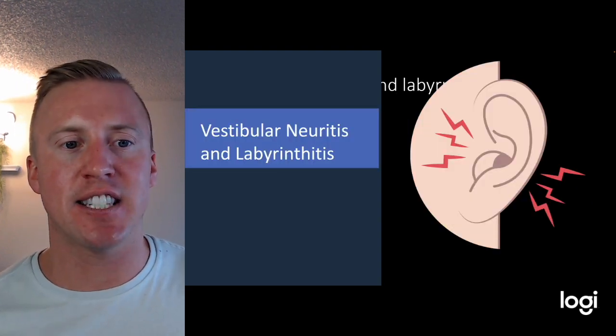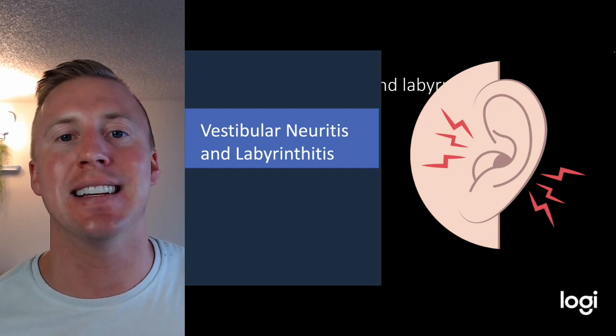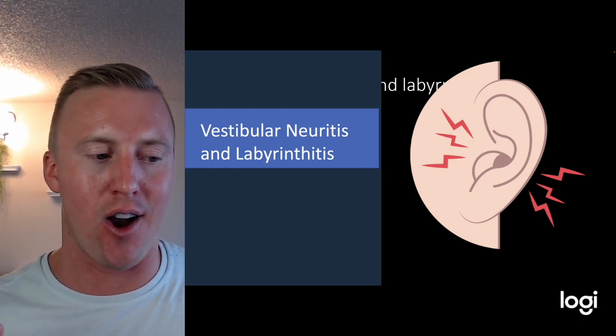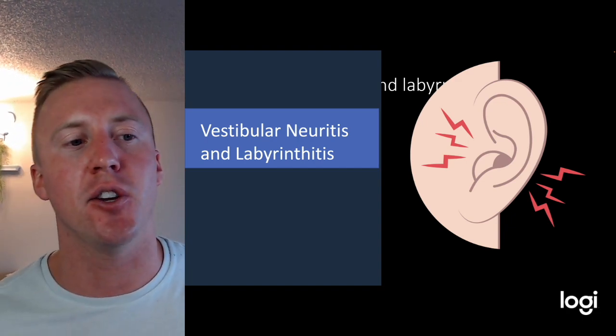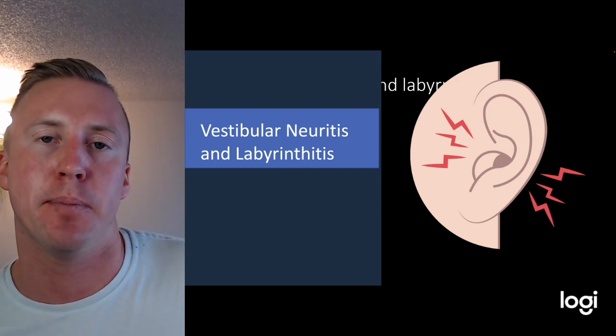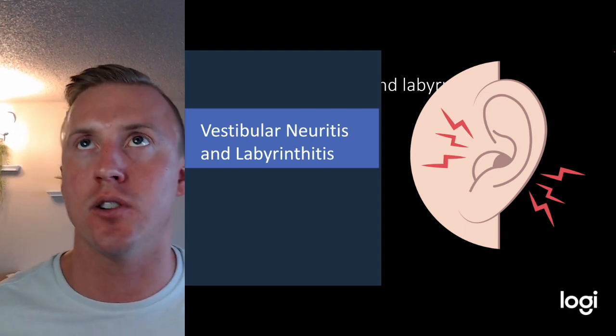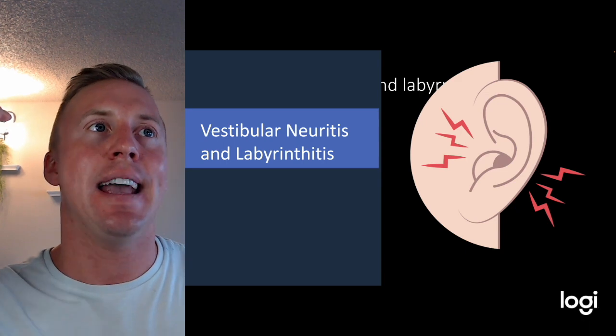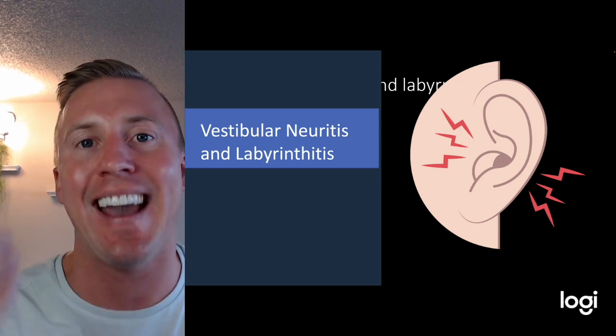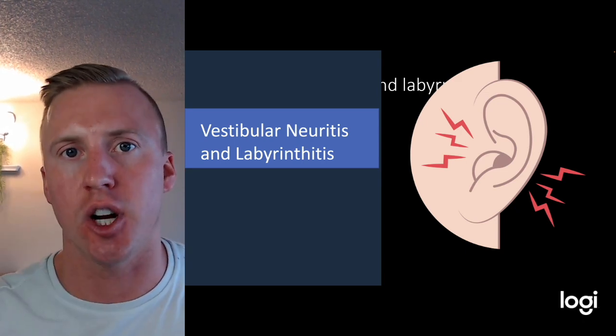Last but not least is vestibular neuritis and labyrinthitis. Now these two usually are spoken about together, but they are a little bit different. Both of these are usually a viral cause, sometimes herpes zoster, measles, mumps, polio, stuff like that. Usually causes inflammation to cranial nerve 8, the vestibulocochlear nerve.